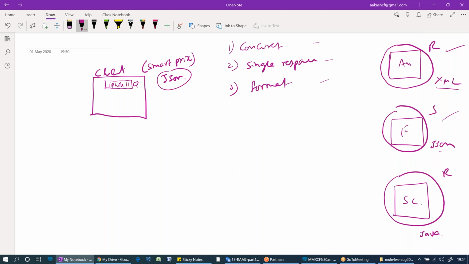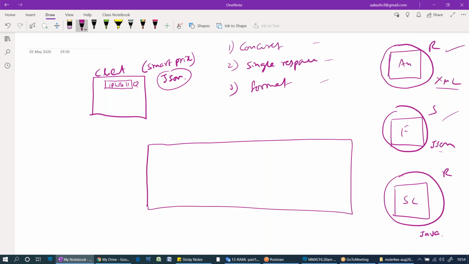Now, whenever a web developer is developing a web application, he will always concentrate on business logic, not on integration logic. What is integration logic? As a developer, we need to know how to communicate with the third-party application, which is exposed over REST.